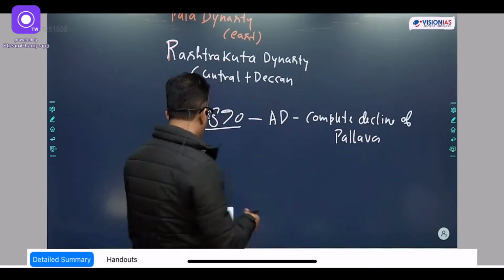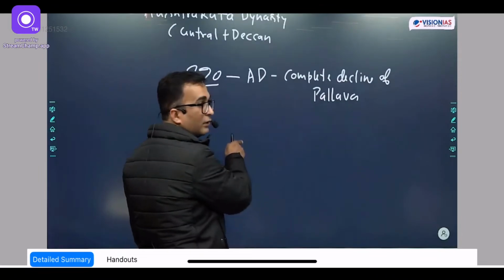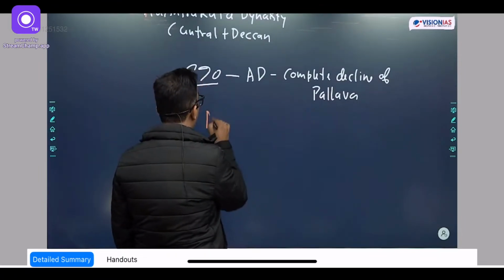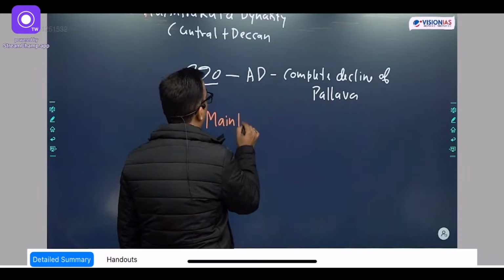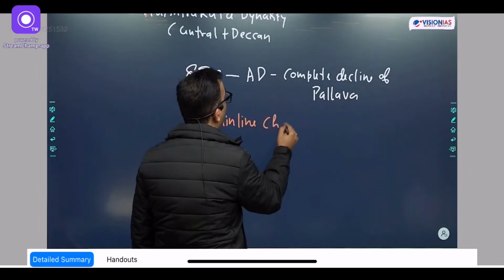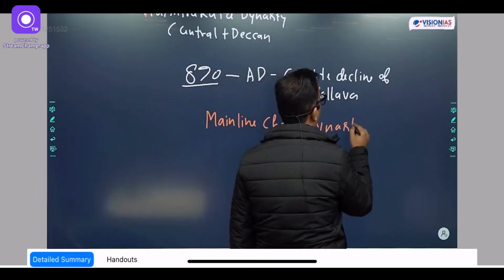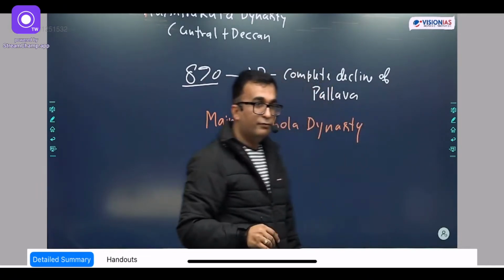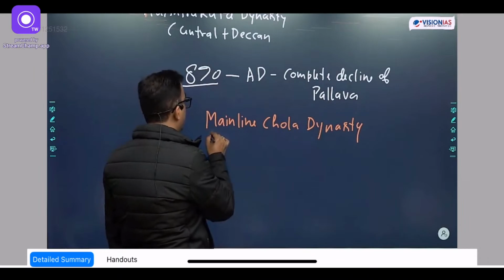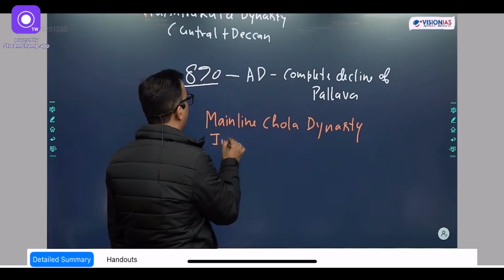The last dynasty of ancient India is the mainline Chola dynasty. They are also referred to as Imperial Chola.